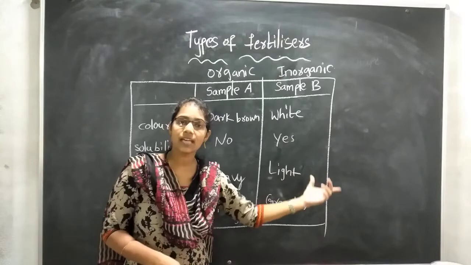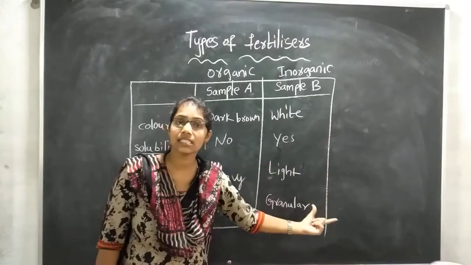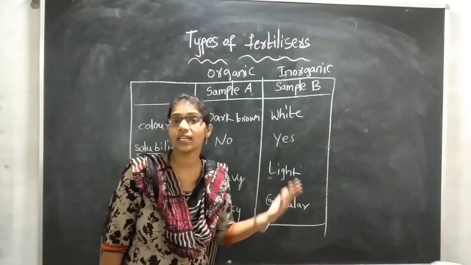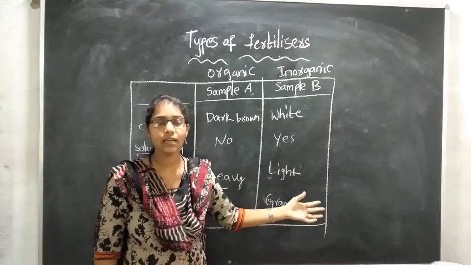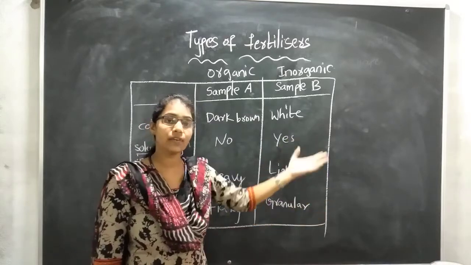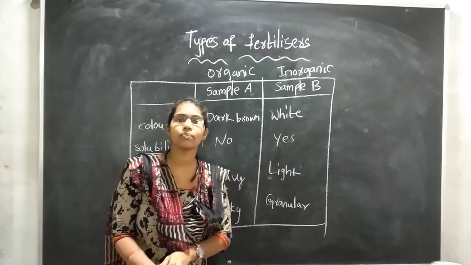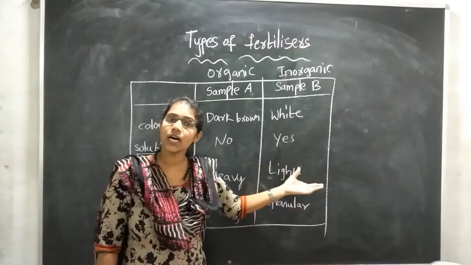So these act very fast and are easy to transport. They are packed in carry bags, very easy to transport, and are required in small amounts, but they pollute the soil.